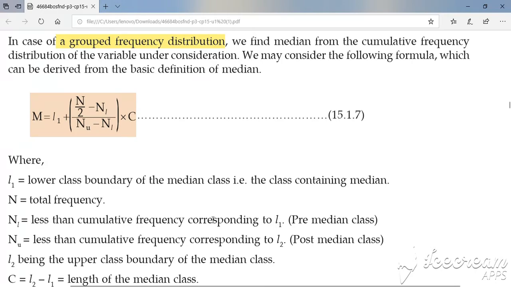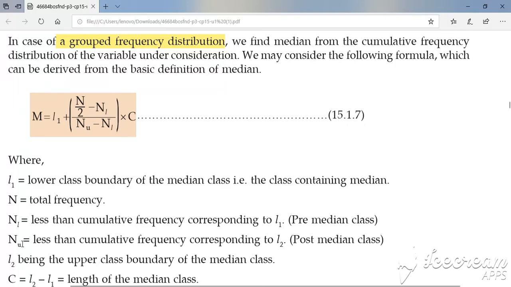Less than cumulative frequency corresponding to L1 means the pre-median class. Suppose I have a median class, denoted by star. The previous class is the pre-median class. The previous class of star is called the pre-median class, meaning it is just before our median class.